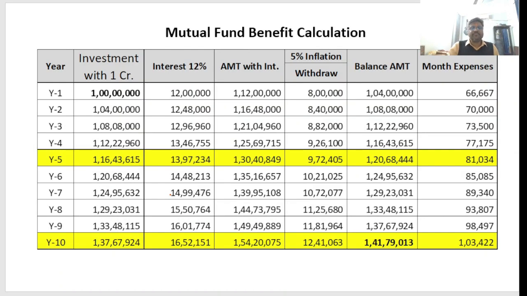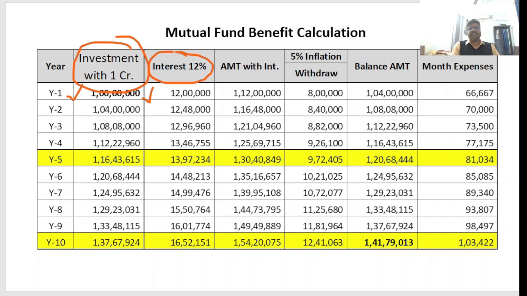Now come to the next. This is the most important. Here I have calculated based on 1 crore. Now see, in the first year you are investing 1 crore rupees. Let us understand interest of 12%. Normally in any mutual fund, in the worst case we are getting a minimum of 10%, maximum 30%, 40%, 50%. But the average is what we are getting. This calculation has been done at 12% interest on investment, right?